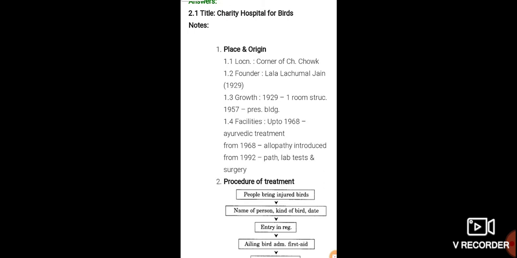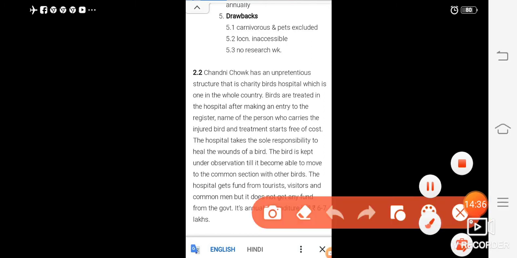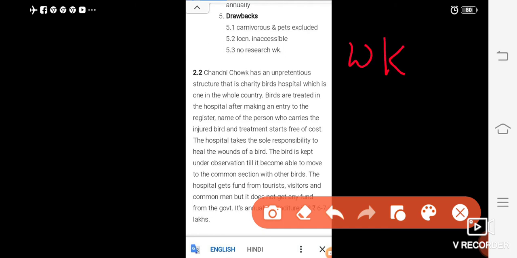After that you have to make a summary of the passage. The summary of the passage should be about 80 to 100 words. Make a keynote, like for work. You can use work, then you have to mention work. Location you can use in this way, and you have to use signs and symbols where necessary.